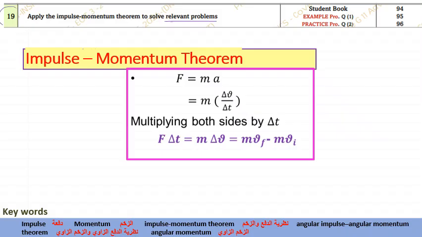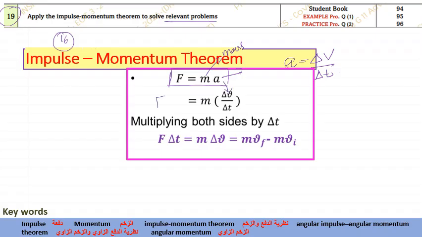Okay, question number 19 is connected with impulse momentum theorem, and it has been derived from Newton's second law. And in question 16 I said there is something connecting Newton's second law and its SI unit. So how do they connect it? This is what we call F is equal to ma. We call it Newton's second law. What is m? M is mass, and what is a? Acceleration. So how do you calculate acceleration? Acceleration is change in velocity divided by change in time.